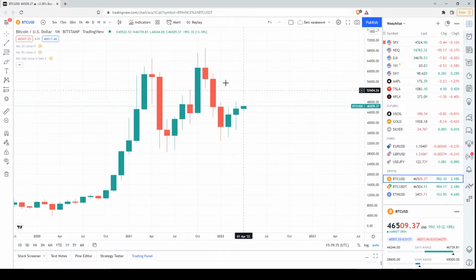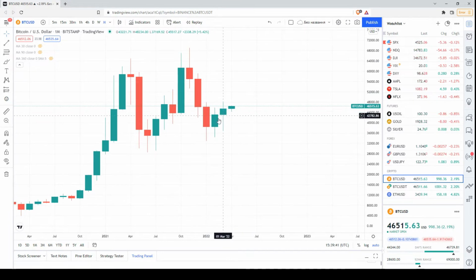Let me remind you that last time when we used to talk about the price chart of Bitcoin, we analyzed these candlesticks here. But let me once again remind you that since November, there was a sequence of bearish candlesticks with descending local highs and descending local lows, so maximums and minimums.